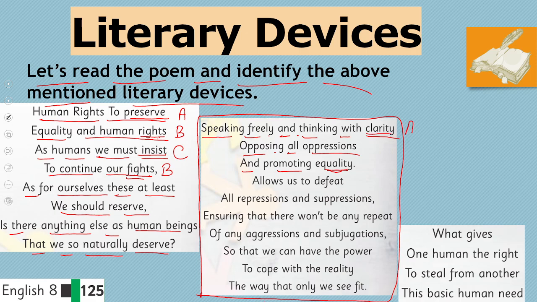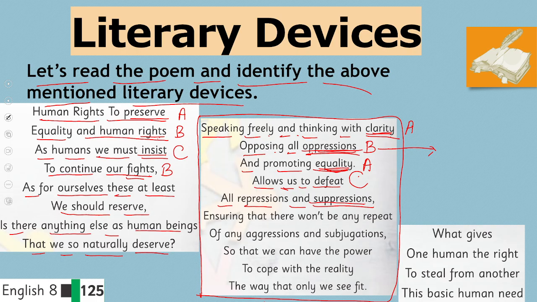So if we use A for this and if we use B for oppressions, again we will see A for equality. Clarity, equality. Oppressions के लिए हमने B letter को इस्तेमाल किया है. Allows us to defeat. Let's use the letter C for defeat. All repressions and suppressions. Can you see?